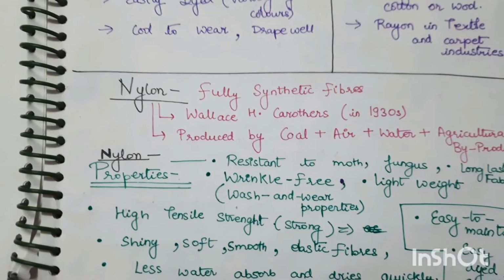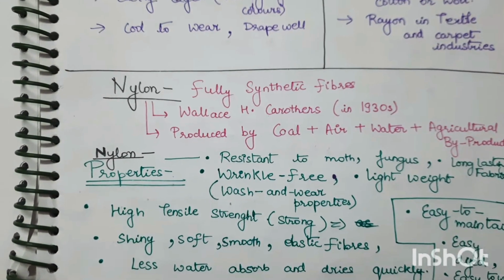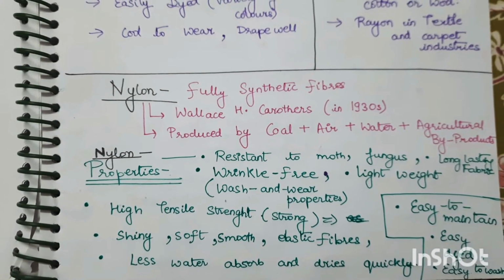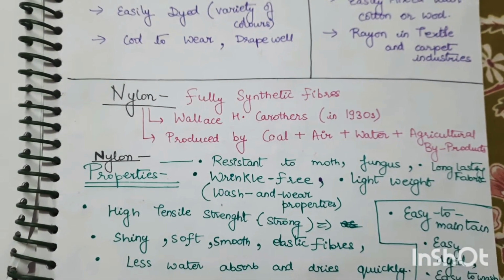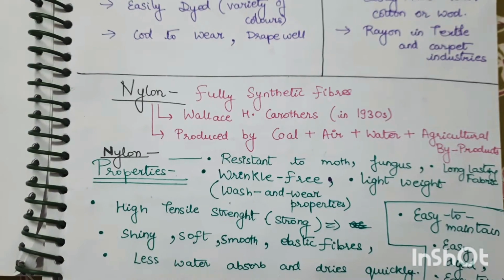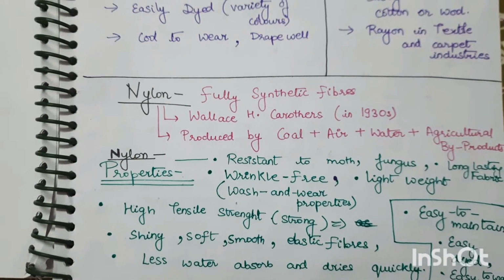Next is nylon. It is a fully synthetic fiber, produced from coal with air, water, and agriculture byproducts. Wallace H. Carothers discovered nylon in 1930.